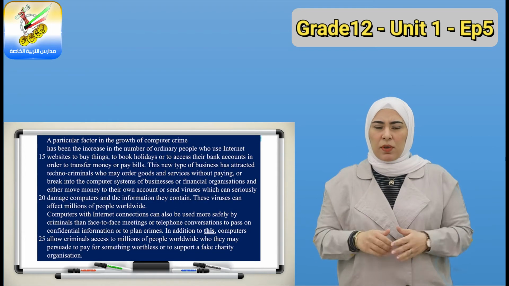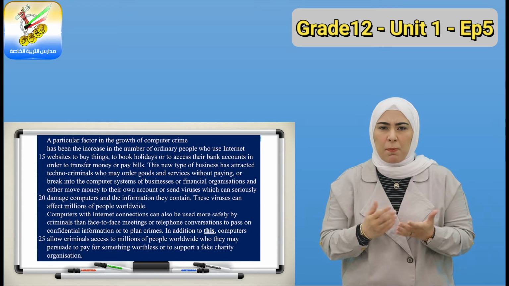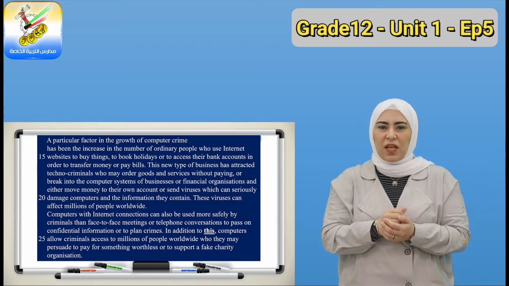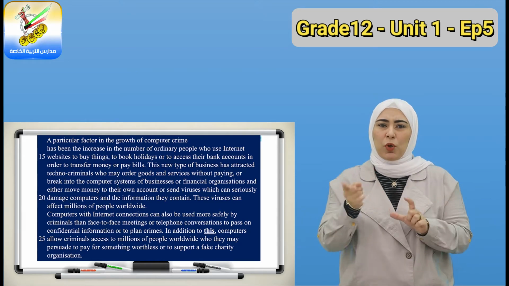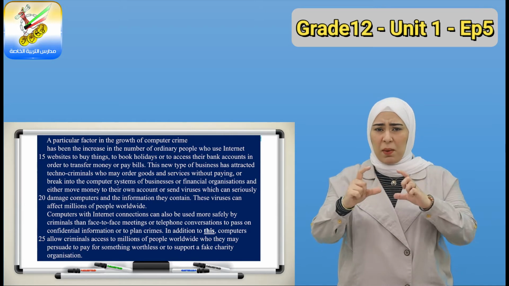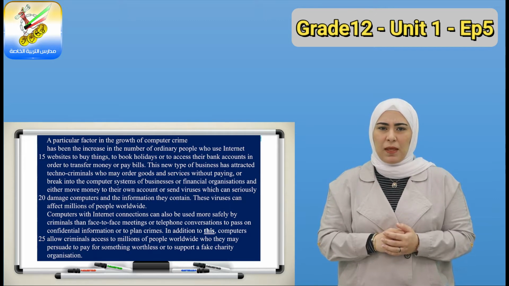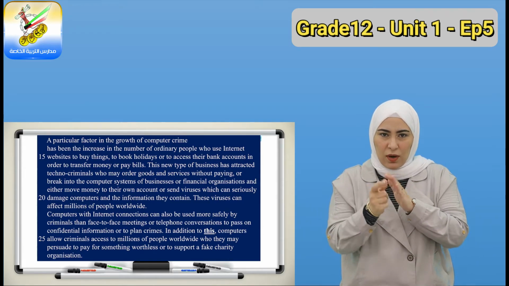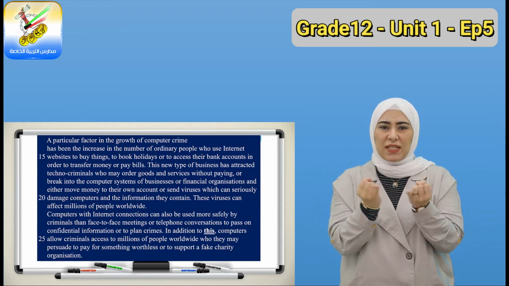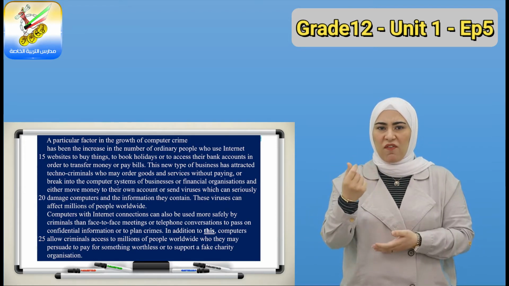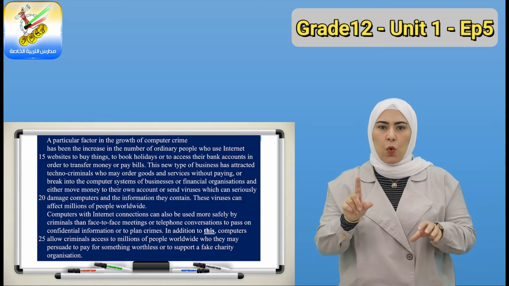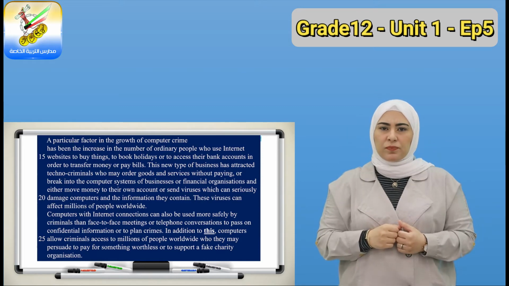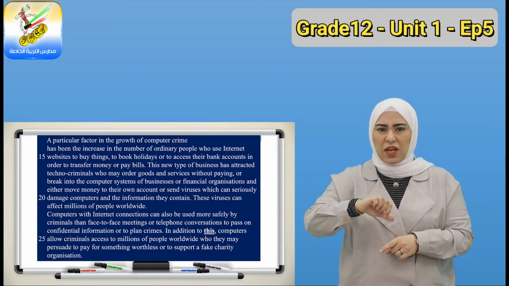A particular factor in the growth of computer crime has been the increase in the number of ordinary people who use internet websites to buy things, to book holidays, or to access their bank accounts in order to transfer money or pay bills. This new type of business has attracted techno-criminals who may order goods and services without paying or break into the computer systems of businesses or financial organizations and either move money to their own account or send viruses which can seriously damage computers and the information they contain. These viruses can affect millions of people worldwide.